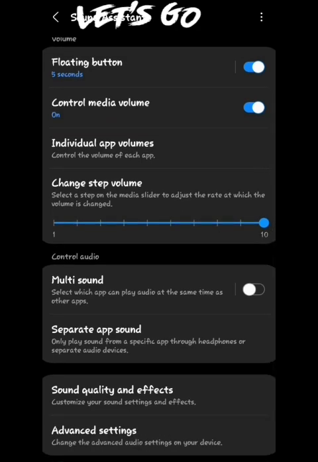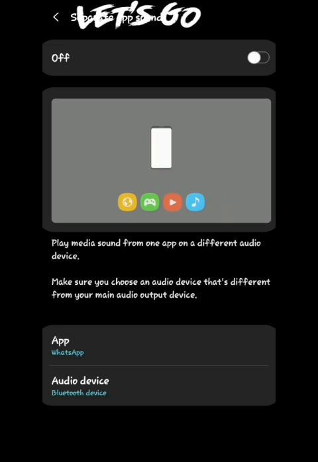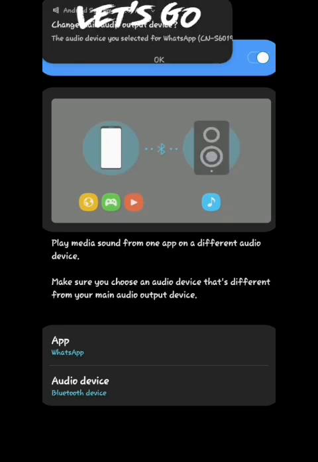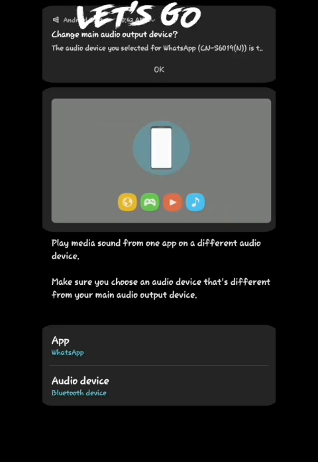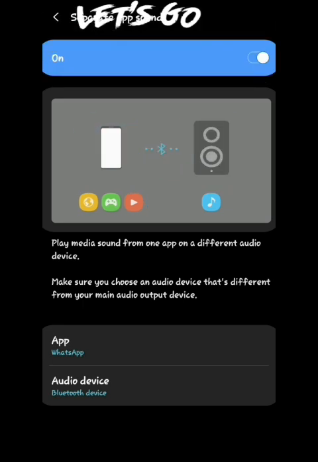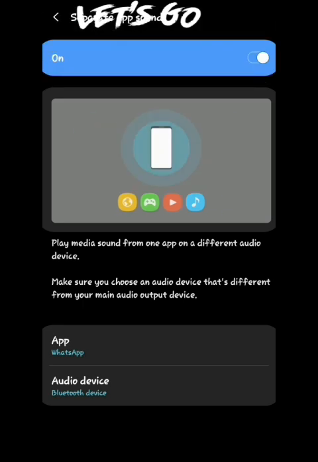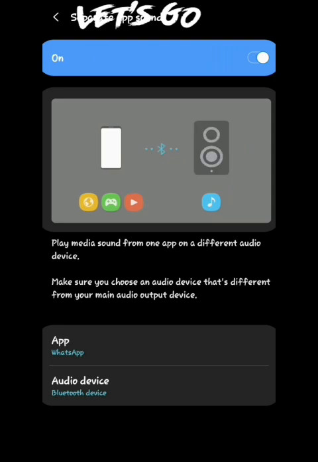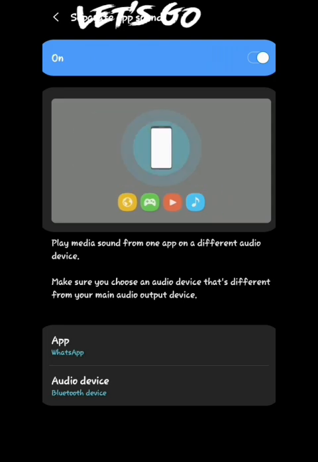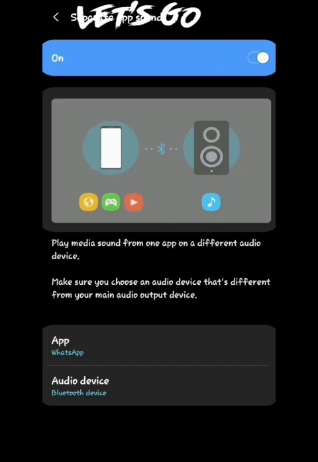Talking about the problem, we go down to this separate app sound. You tap it, then you turn it on, then you choose whether you want your WhatsApp messages, your WhatsApp VN, to come out from your phone speaker and not your Bluetooth speaker.